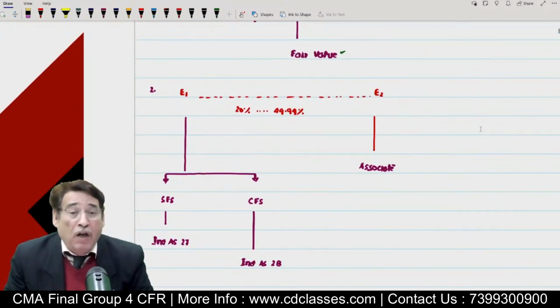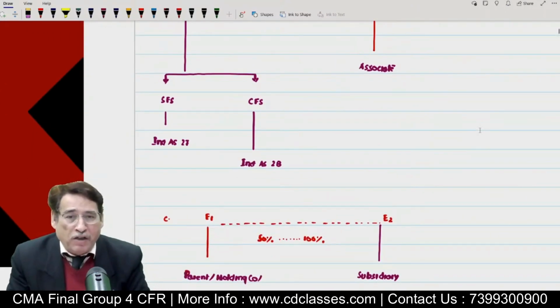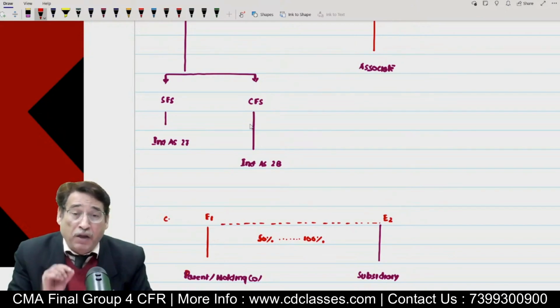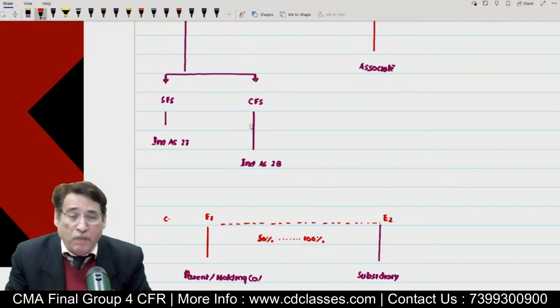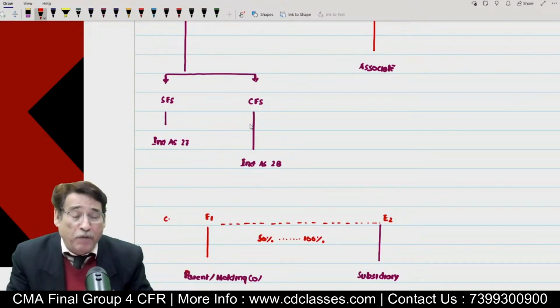Then I took a second case wherein there is an entity by the name of E1. It has investment in the range of 20% to 49.99% in the other entity. In such a situation, the other entity will become your associate entity. Under such a situation, the important point is that the investor entity will have to prepare two types of financial statement: one, separate financial statement, and another, consolidated financial statement. The separate financial statement, as a professional student you need to keep in mind, will be prepared as per Ind AS 27, while the consolidated financial statement shall be prepared as per Ind AS 28 if the other entity happens to be your associate entity.